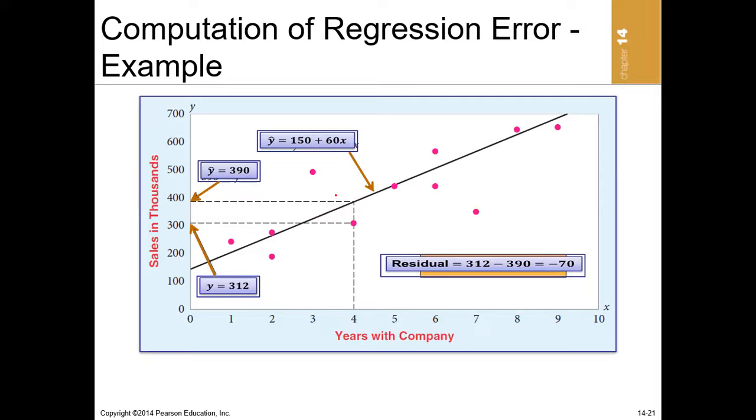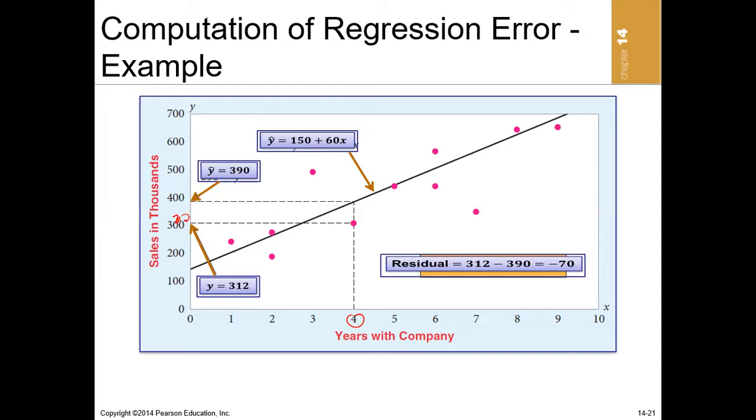Now, when x is 4, the actual value for y is 300, or let's say 312, I believe. It's a little above 300, so it's 312. When x is 4, the actual value for y is 312, okay?